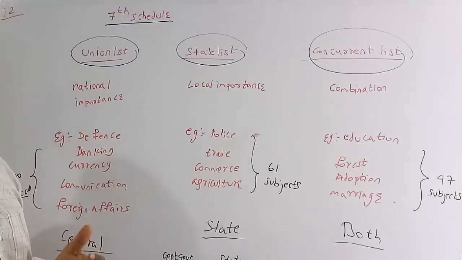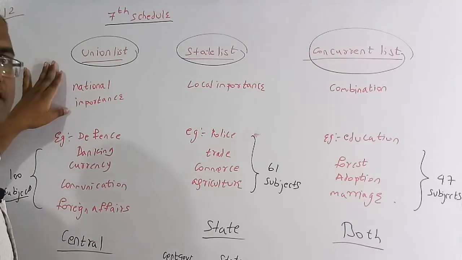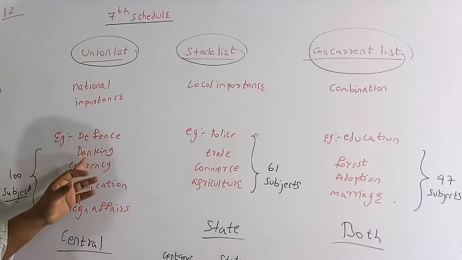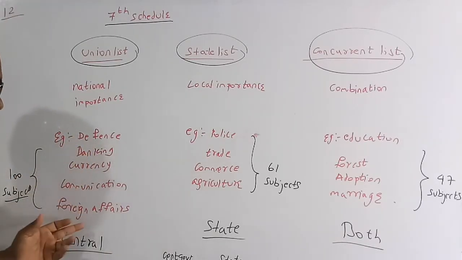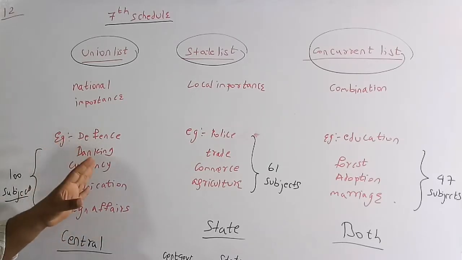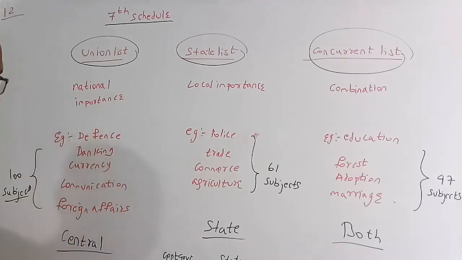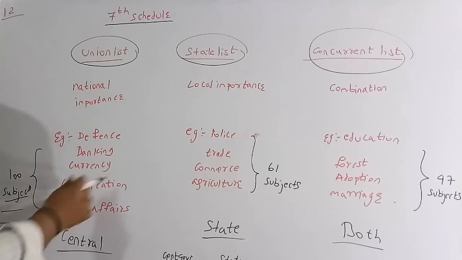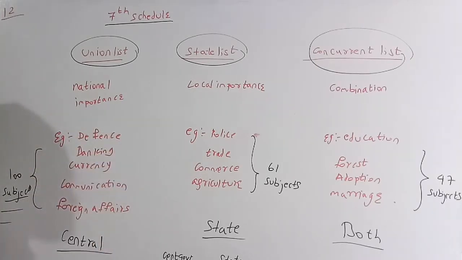Only the central government or the parliament can make the laws on it. Examples: defense, banking, currency, communication, foreign affairs. These are a few examples, but in the union list there are a total of 100 subjects. Out of these I have discussed only a few examples.